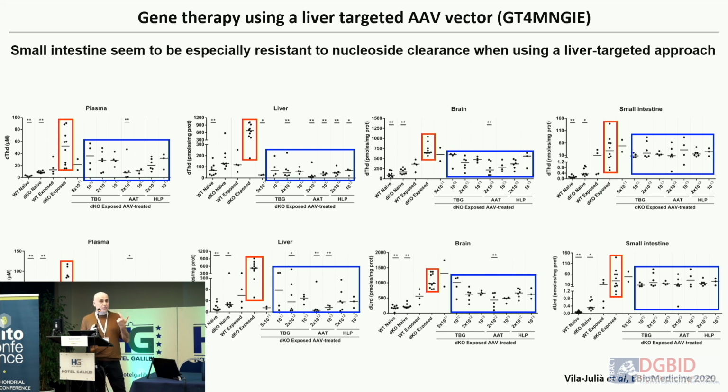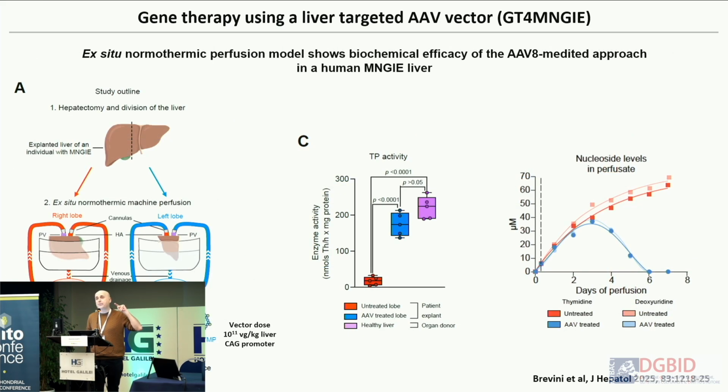I mean, there is one tissue, the small intestine, which is very important in MNGIE, where we are not reducing. So we have to keep the idea that probably we need to reach also the small intestine in order to locally reduce this, because probably this is one of the reasons why the intestine is a little bit more affected. I don't know, but I wanted to say that. And this could also relate to the fact that when you do peritoneal dialysis, you see something, because probably locally you are doing something else than in the other cases.